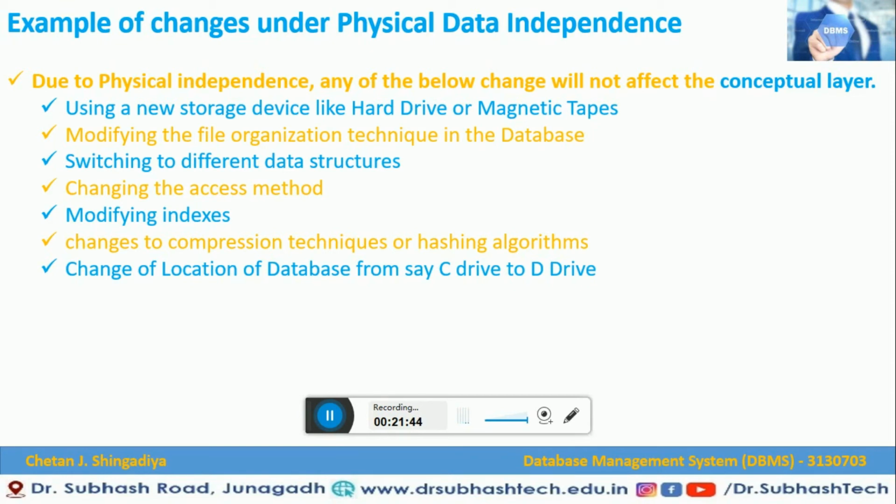The second one is when you are modifying the file organization techniques in the database. Once again, it will not affect the conceptual layer. Switching to different data structures, changing the access method, modifying the indexes, changes to compression techniques or hashing algorithms, and changing the location of the database from, say, C drive to D drive. So friends, these are the examples of changes under physical data independence. None of these will affect the conceptual level.